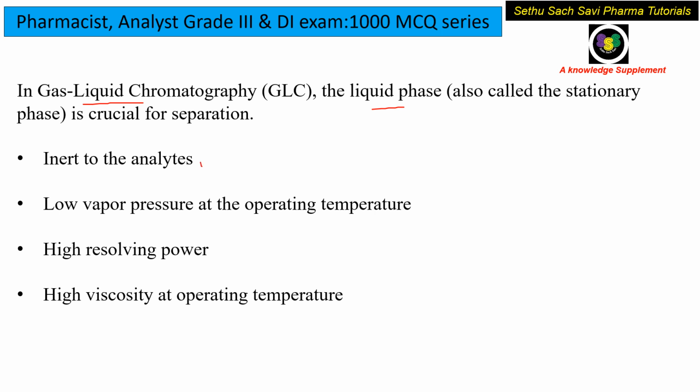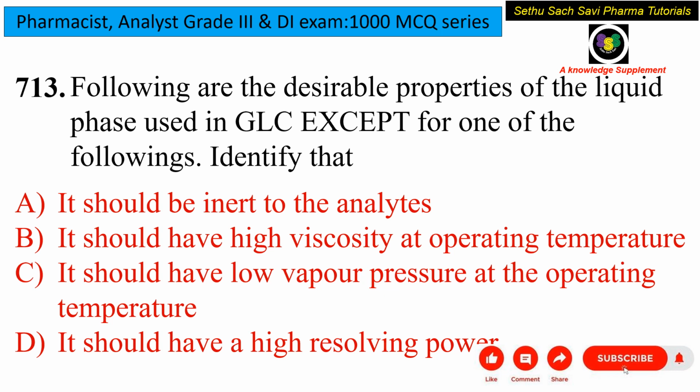It should be inert to analytes, yes. It should have low vapor pressure at the operating temperature, yes. It should have high resolving power, yes. High viscosity at operating temperature, no, this can hinder the separation process. So the correct answer for this question is that it should have high viscosity at operating temperature. This can sometimes hinder the separation process.